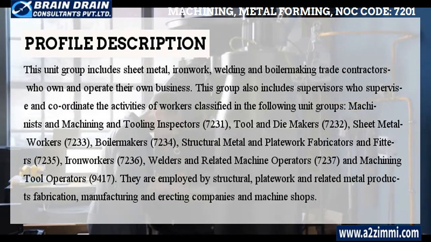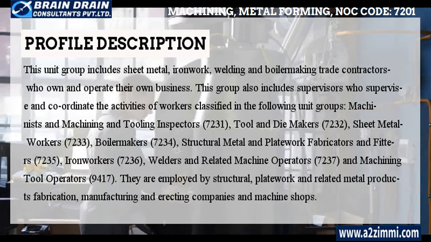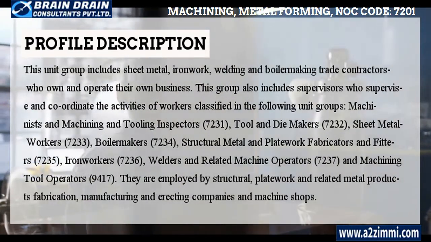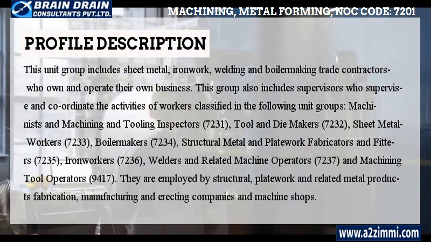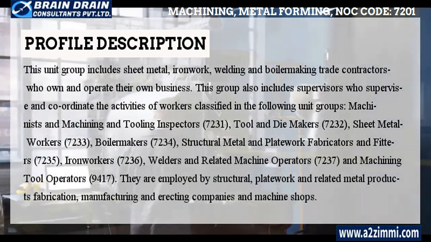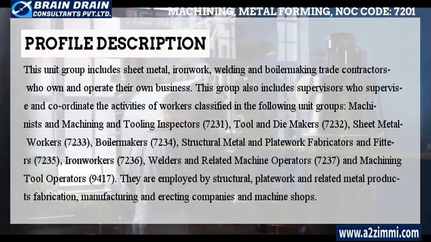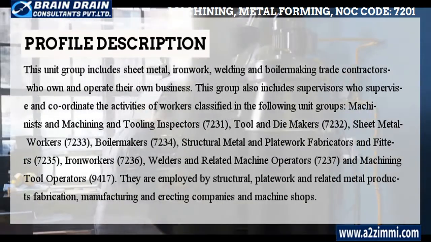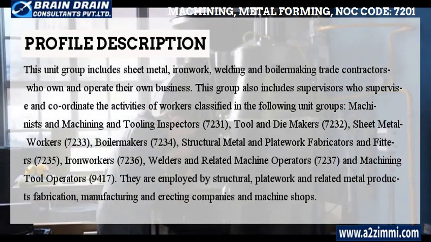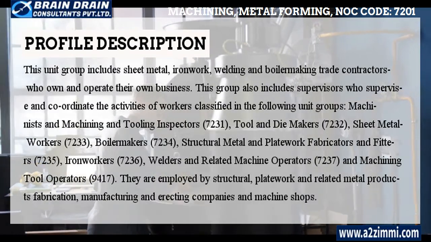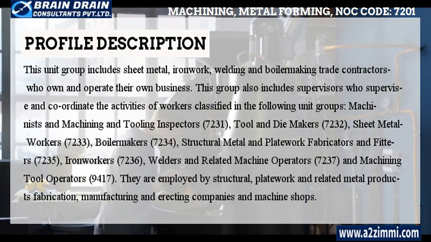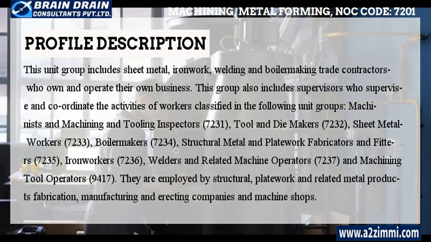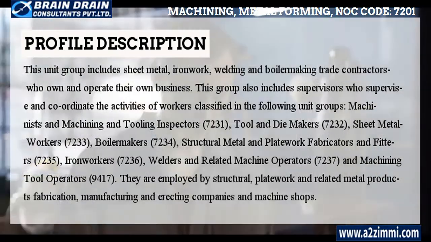unit groups: machinists and machining and tooling inspectors, 7231, tool and die makers, 7232, sheet metal workers, 7233, boilermakers, 7234, structural metal and plate work fabricators and fitters, 7235, ironworkers, 7236, welders and related machine operators, 7237, and machining tool operators, 9417. They are employed by structural, plate work, and related metal products fabrication, manufacturing and erecting companies and machine